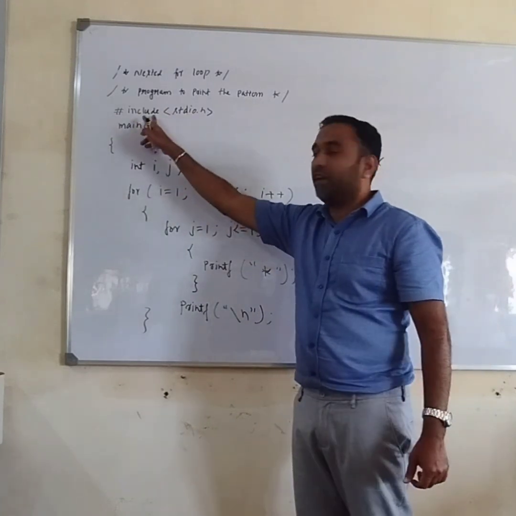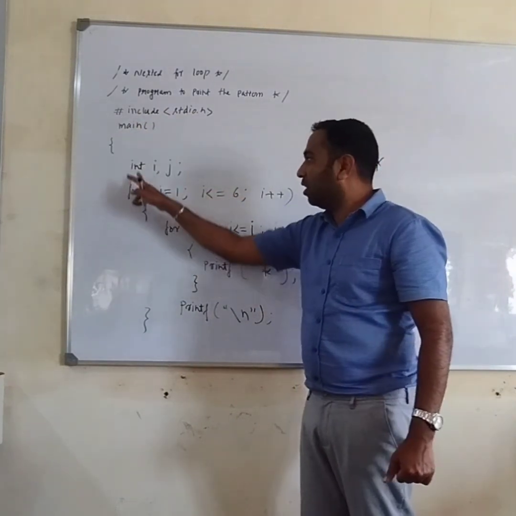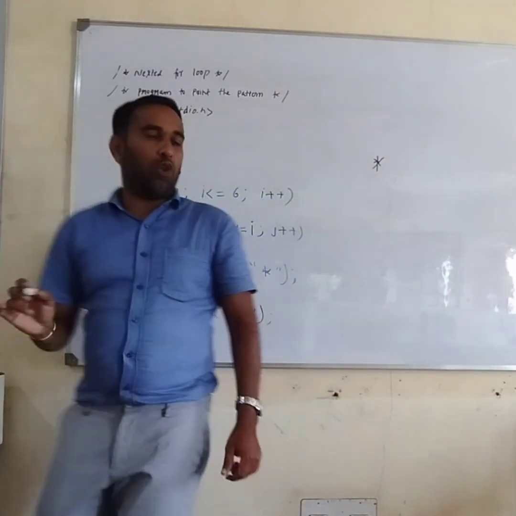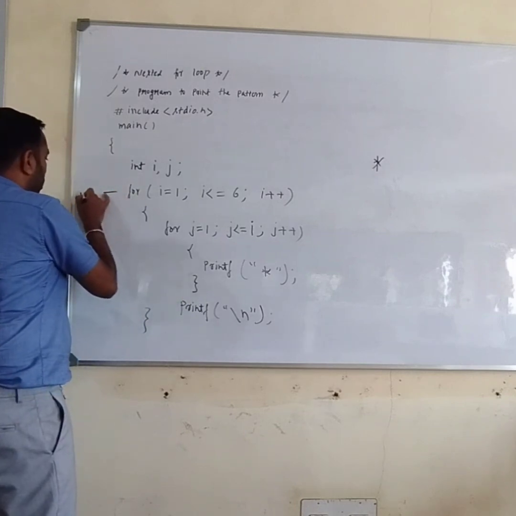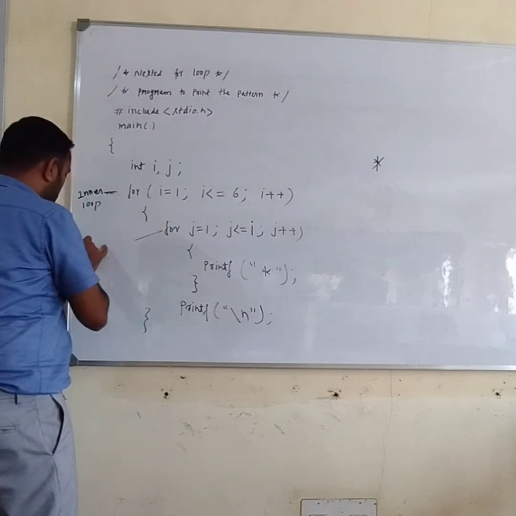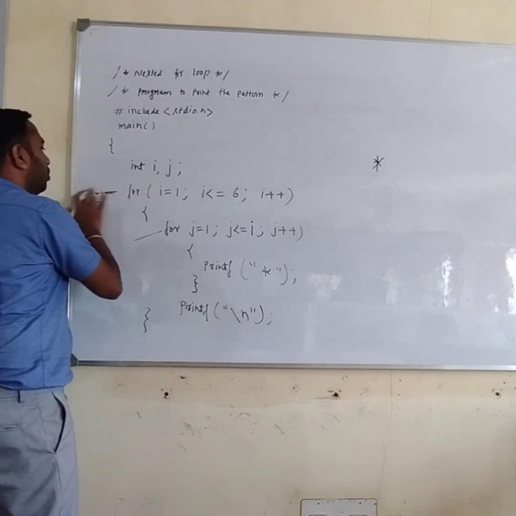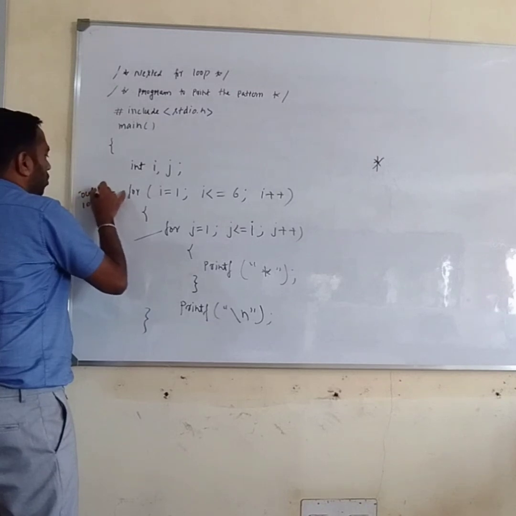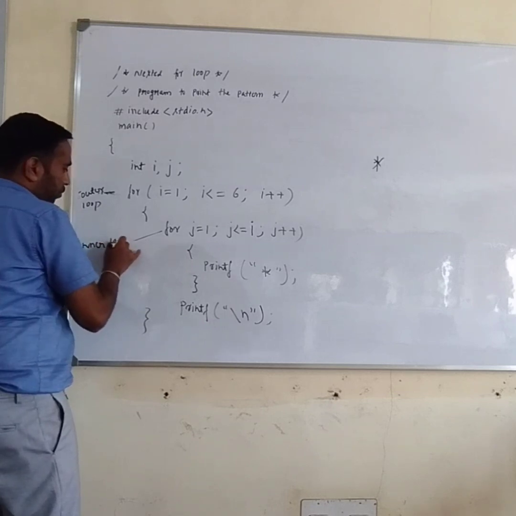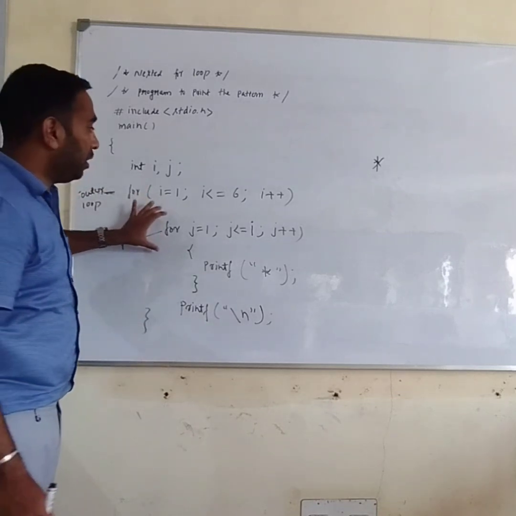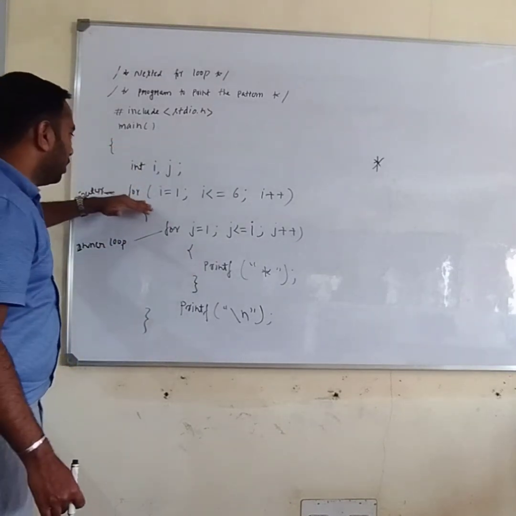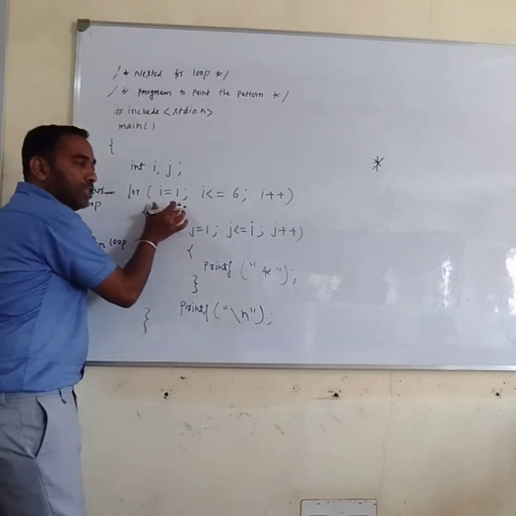So I am writing the header files, and inside the main function I am taking two integer values, i and j. This for loop is called the outer loop, and this for loop is called the inner loop. So I am writing two for loops to print the star pattern. Here in the outer loop, I am initializing i equal to 1.